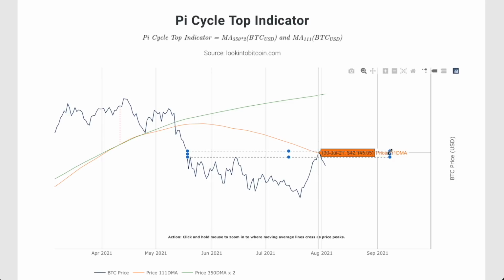Really interesting scenario to bear in mind, but I'll be talking to you about more scenarios and support levels on the way down on this recent rejection, just to give you an idea of what to expect from Bitcoin going forward.